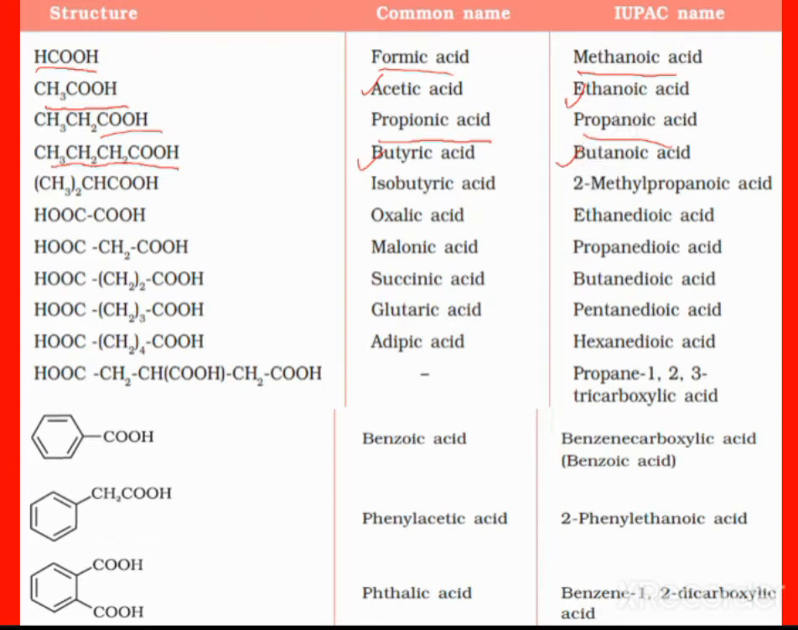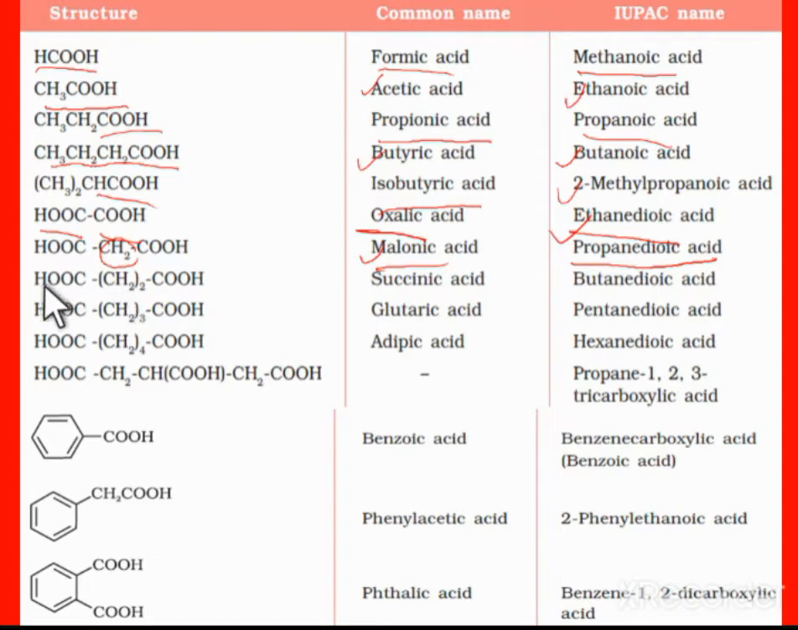The next compound is (CH3)2CHCOOH. In this case the common name is isobutyric acid, whereas the IUPAC name is 2-methylpropanoic acid. Next, for two carboxylic acid groups on adjacent carbons, the common name is oxalic acid and the IUPAC name is ethanedioic acid. If a CH2 is present between the two COOH groups, the common name is malonic acid and the IUPAC name is propanedioic acid.